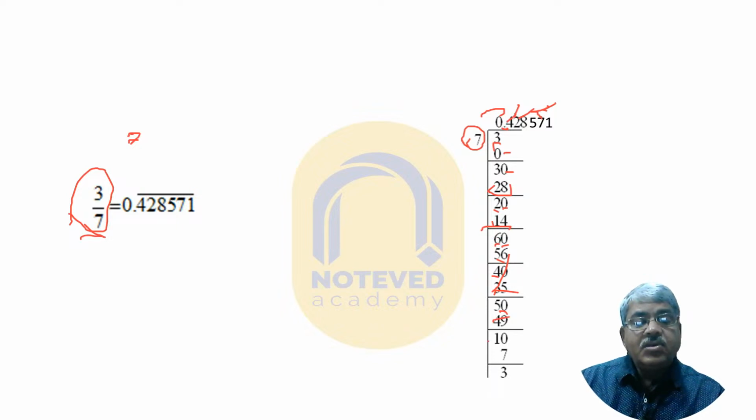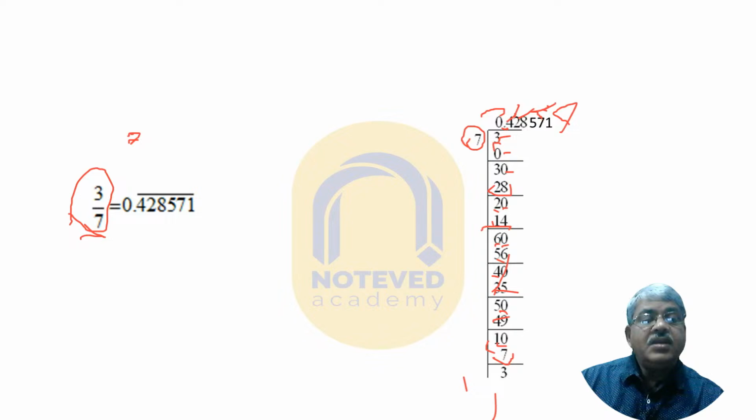So when you subtract it, you get 1 and then put down a 0. Automatically 10 comes, 7 1 ja 7. It is 3. Then what will you do after that? Now here is the 3 again. When you divide 3, you put a 0 here, it is 30. 7 4 ja 28. In this way it will continue.